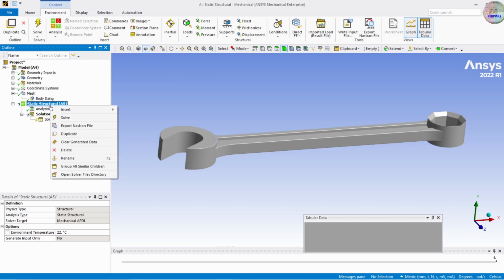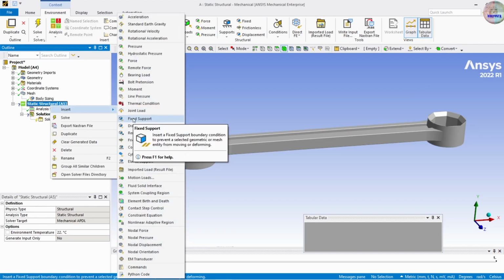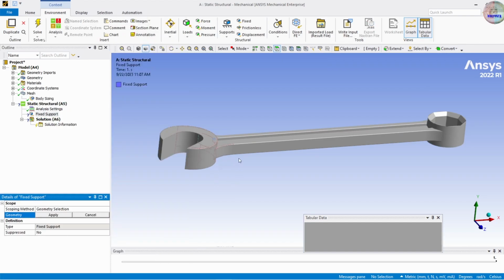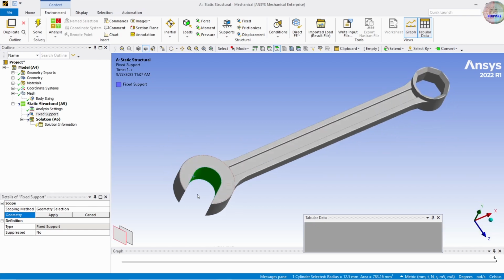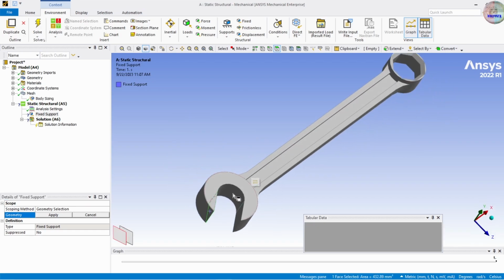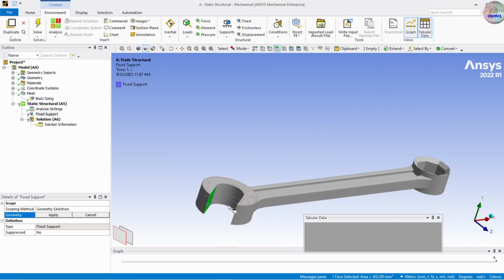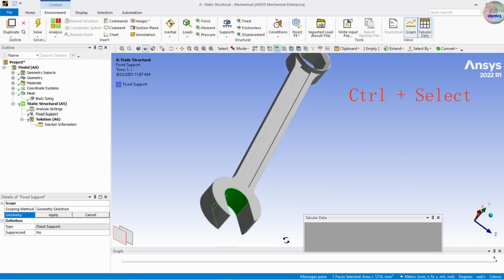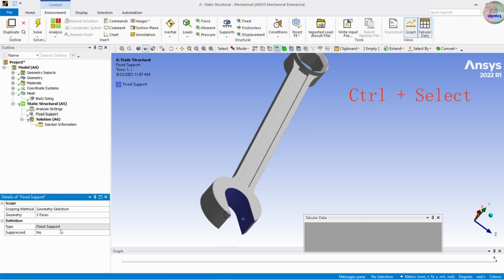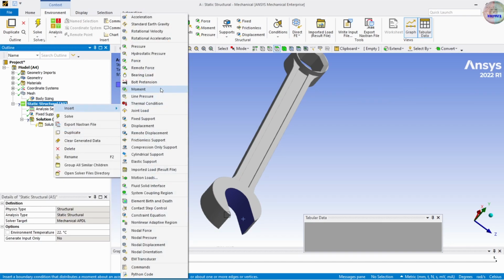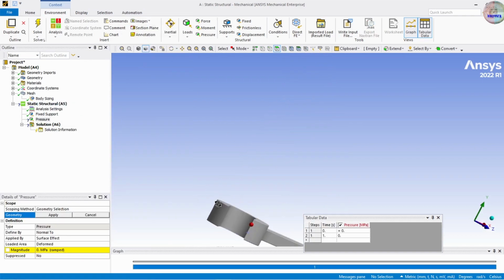Then go to structure and insert. First of all, fixed support. We are going to fix this side. Select. To select different things, hold the control button and click, then select apply, the fix button. Okay, done.